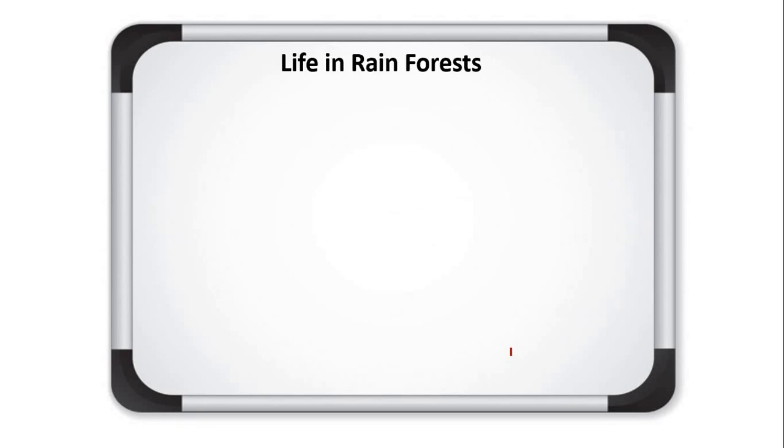Now we will discuss the life of the people living in this forest. As we know, friends, in the forest mostly tribal people live. They are nomads also, and always keep on moving, and practice a different custom and culture. So which lifestyle do the people living in this forest have? Now we will discuss it.